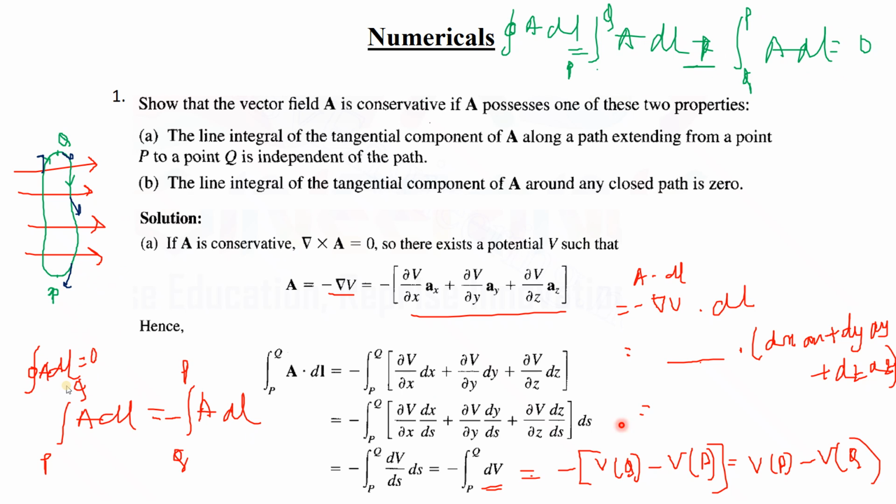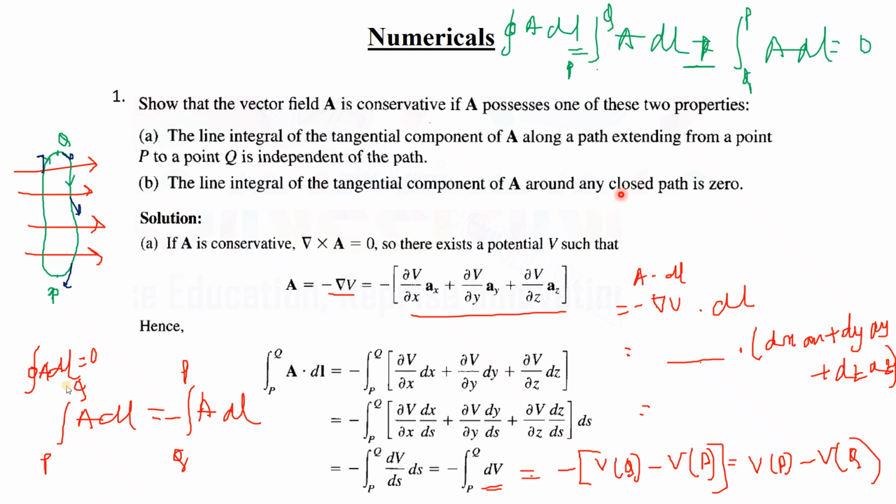Okay, so if it is minus, so it will be zero. And if it is becoming zero, that means how it is becoming zero? Because A is a minus gradient of V. That means this is a back calculation. We have put this value and then we have seen that yes, this is possible. So that is why A is minus gradient of V. So it tells that the integral of line tangential component of A along a path extending from point P to Q is independent of the path.